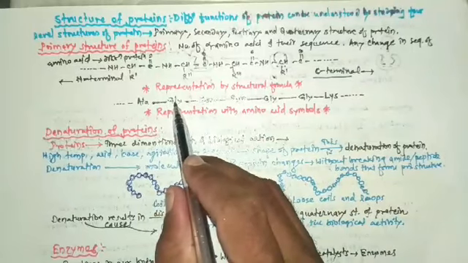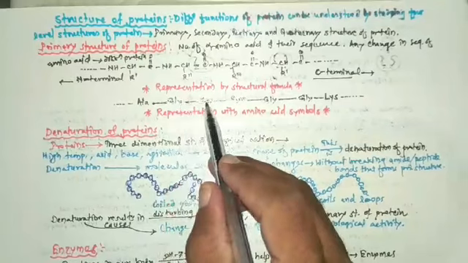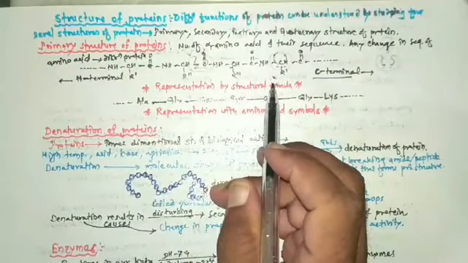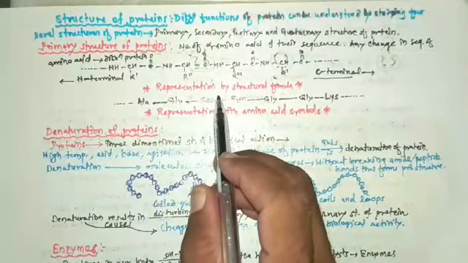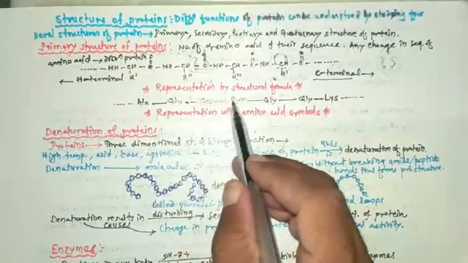Then this GLY is glycine. Then this SER is serine, and so on. So primary structure of protein is represented by writing three-letter symbols of amino acid residues.